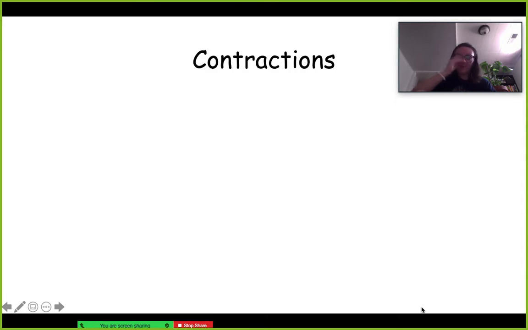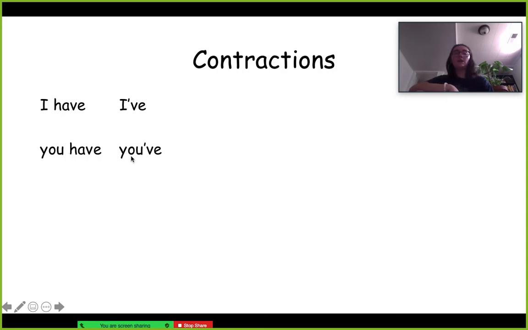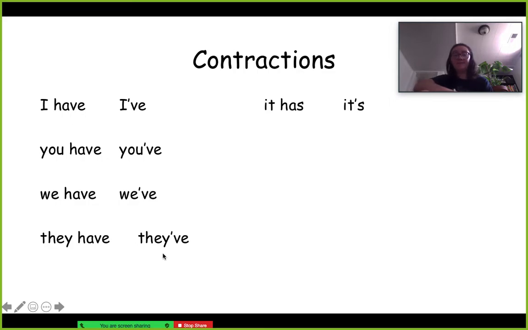So contractions, remember, are words in English that are squished together to make one word. So I have can also be I've. So I have is right here, and this is I've. I've means I have. Same thing. You have, you've. We have, we've. They have, they've. It has, it's.